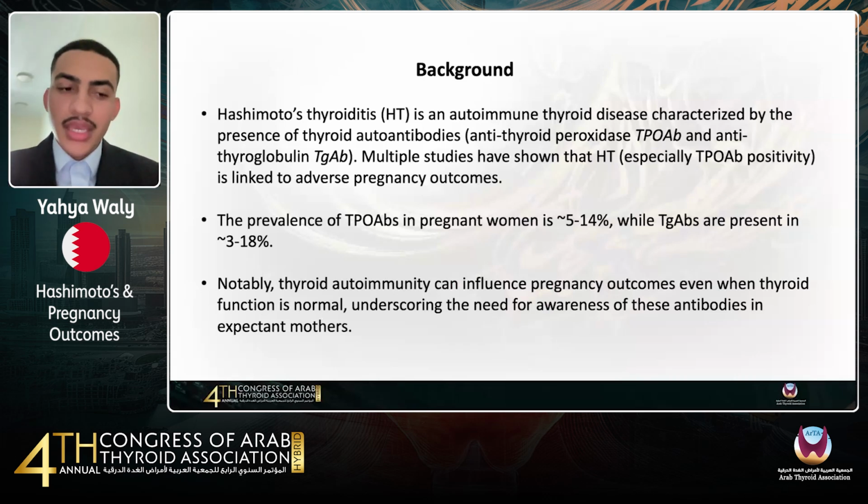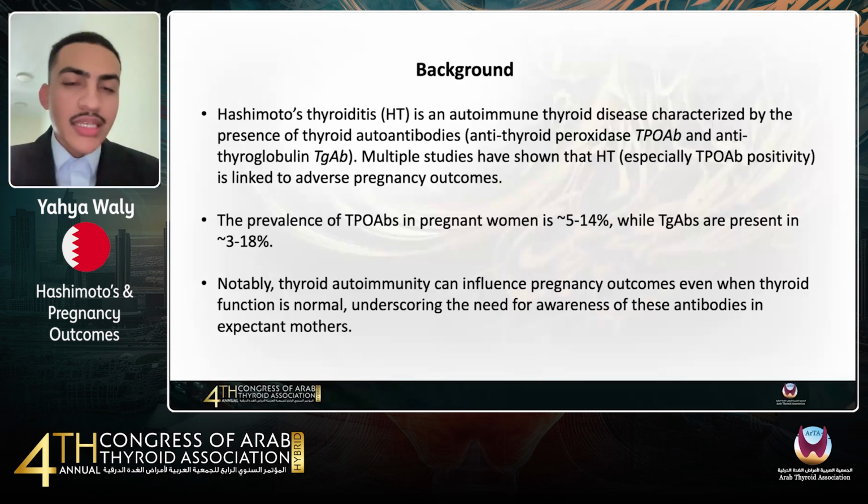What we find is it's mainly just anti-thyroid peroxidases and anti-thyroid globulins. Now, whilst these are commonly associated with hypothyroidism, research does show that they can be associated with or influence pregnancy outcomes, even in women who are just biochemically euthyroid.